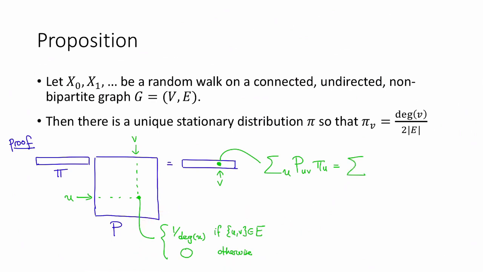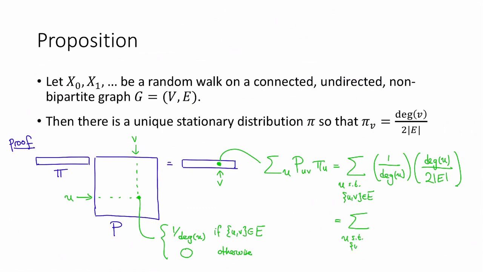This is the sum over all u, such that uv is an edge in the graph, of 1 divided by the degree of u, times the degree of u, divided by 2 times the number of edges. Conveniently, these degrees cancel, so this is the sum over u, such that uv is in E, of 1 divided by 2 times the number of edges.